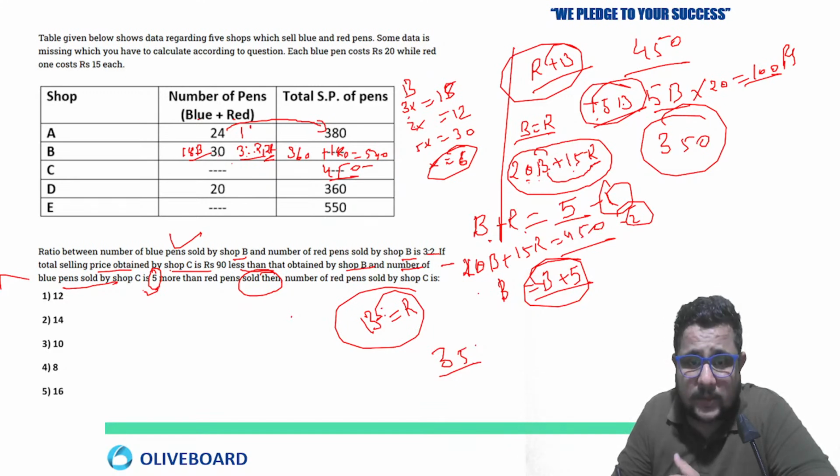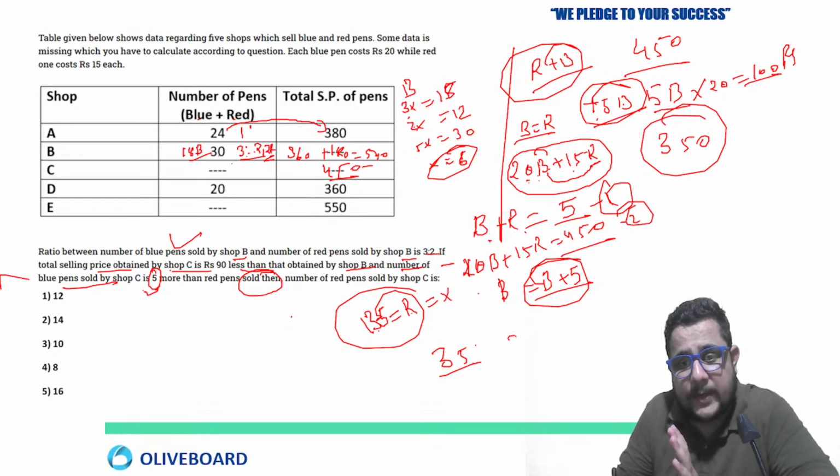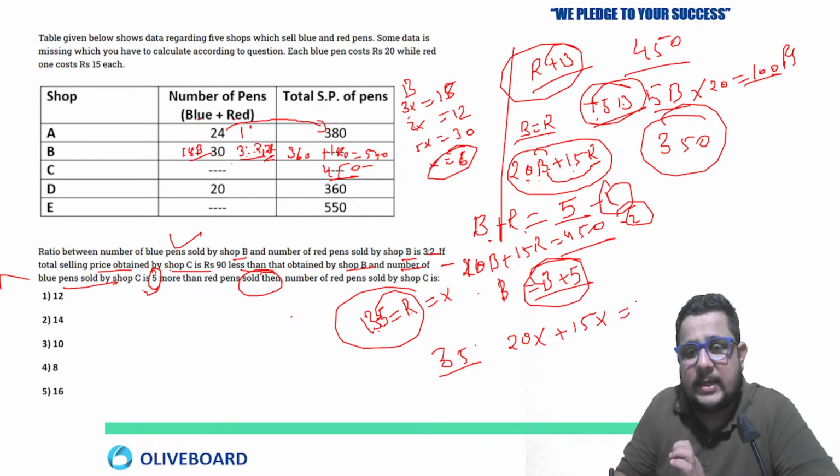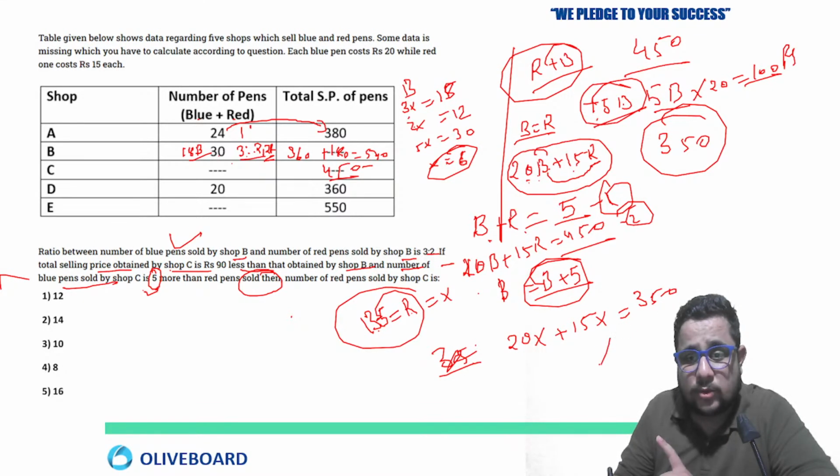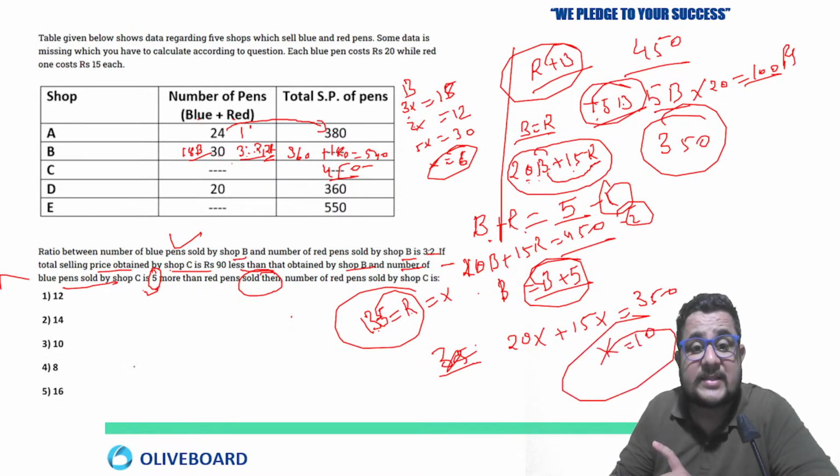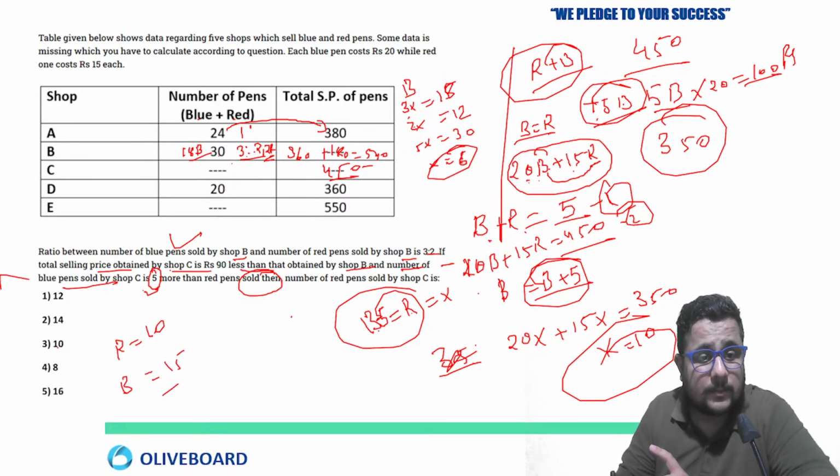B minus 5 is equal to R, which is equal to X. So you can put here now 20X plus 15X equal to 350. So 35X equal to 350, X is equal to 10. So this is the number of red pens, 10. So blue will be 15. Third.